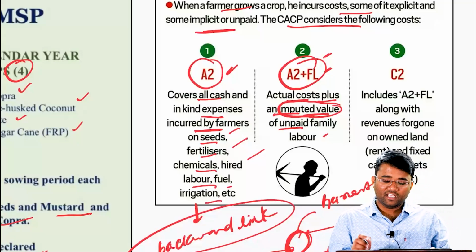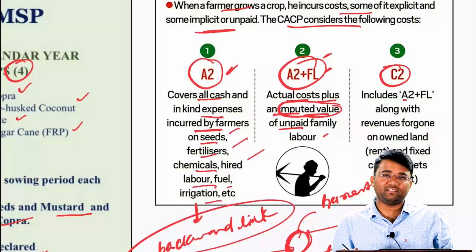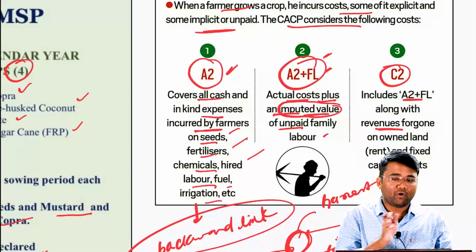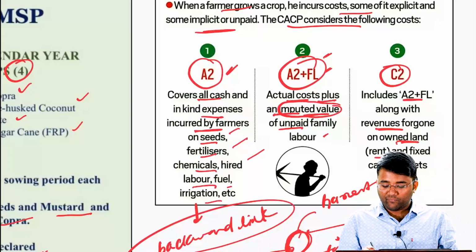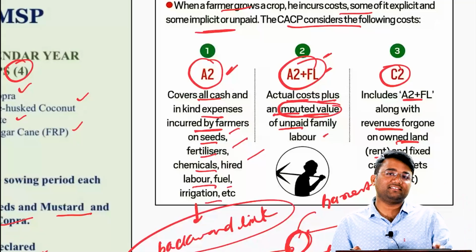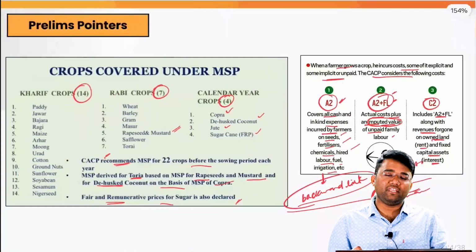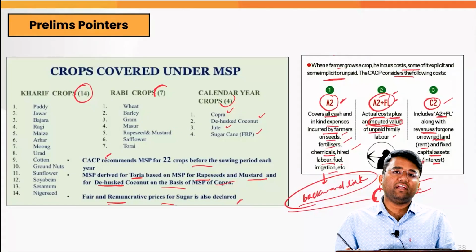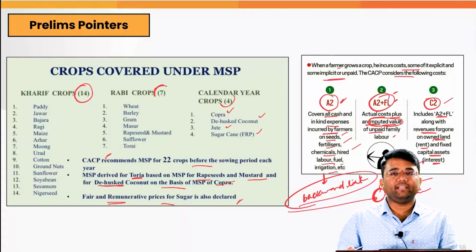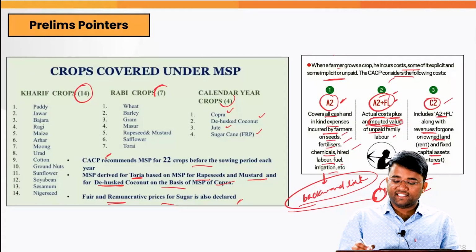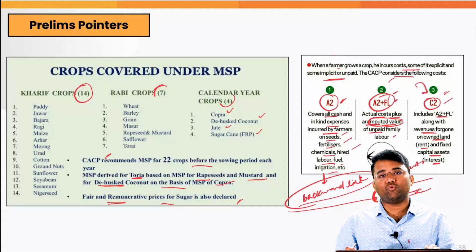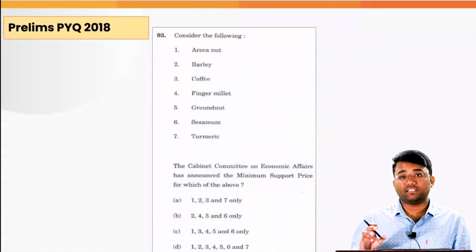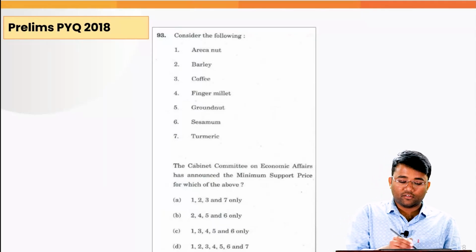Then we have the C2 cost, which includes A2 plus FL along with the revenues which are foregone on owned land, that is rent on the land, and the interest on fixed capital assets, whatever fixed capital assets that the farmer has. That is your C2 cost. As of now, the MSP is recommended as 1.5 times of A2 plus FL cost, but the CACP also looks at the C2 cost, and the farmers' demand is that it should be 1.5 times the C2 cost. And this is such a very important topic that we have seen many questions.